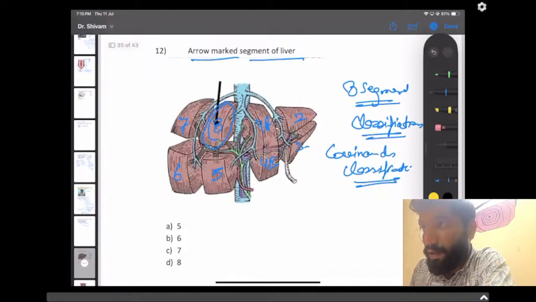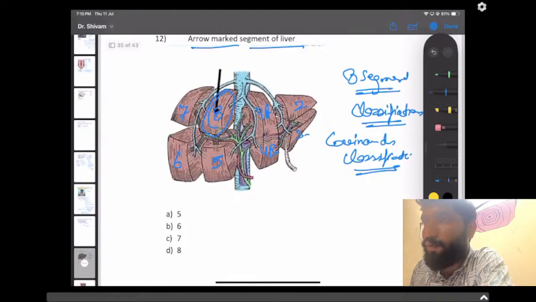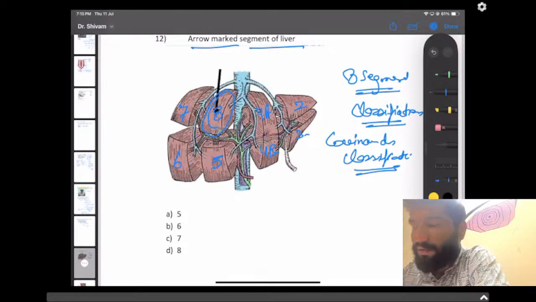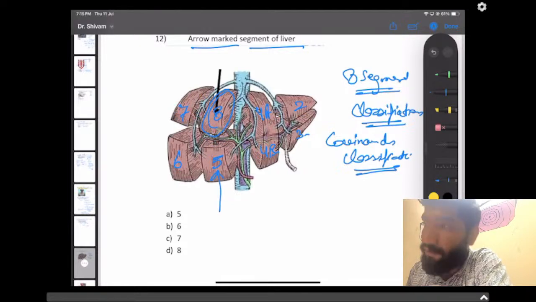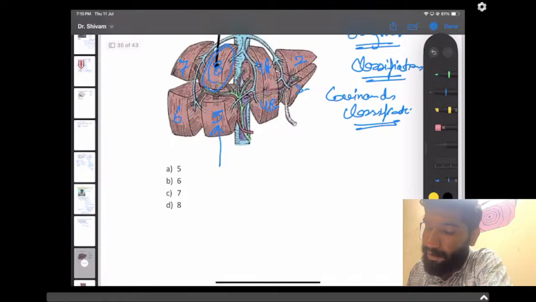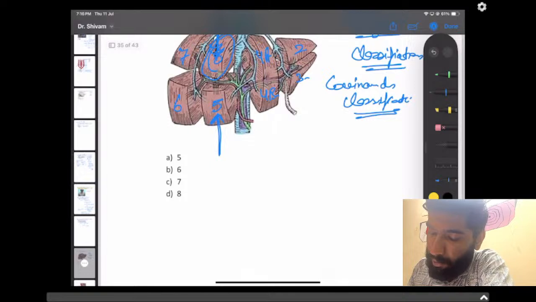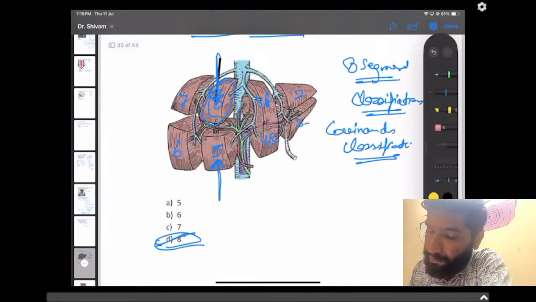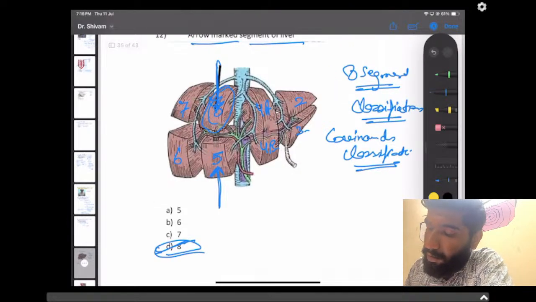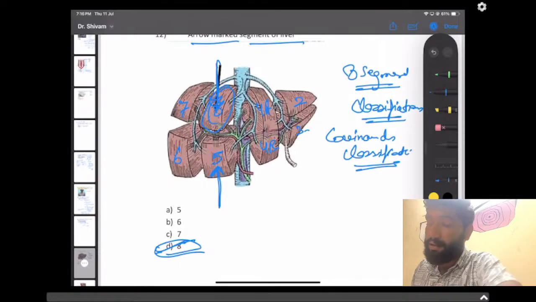If you have marked the fifth, then you have seen the arrow here, but the arrow was up. So if the arrow was up, the answer will be 8. So this is the 8 segment classification of Coinaud's classification.